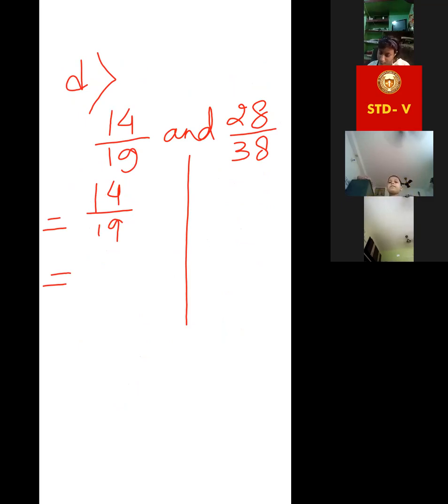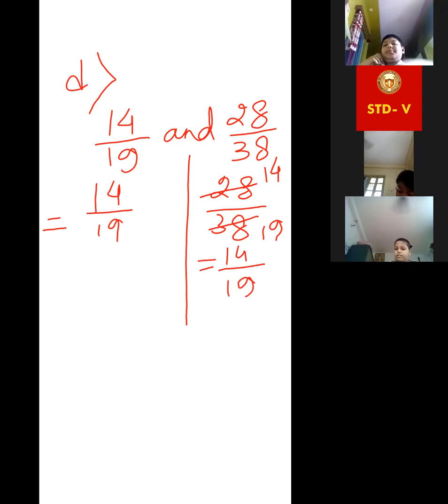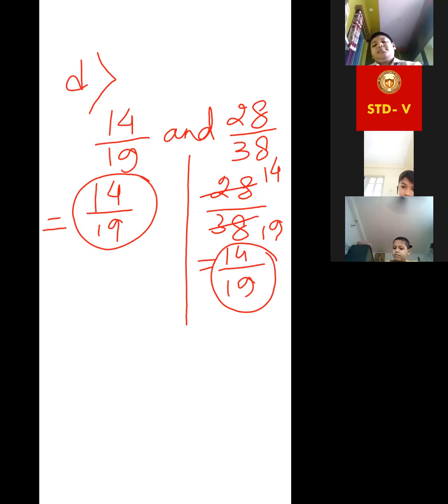No. So 14 by 19 will remain as it is. Now take this one, by 2: 14 by 15. These are equivalent, yes? Because both are the same. Equivalent. Yes, ma'am.